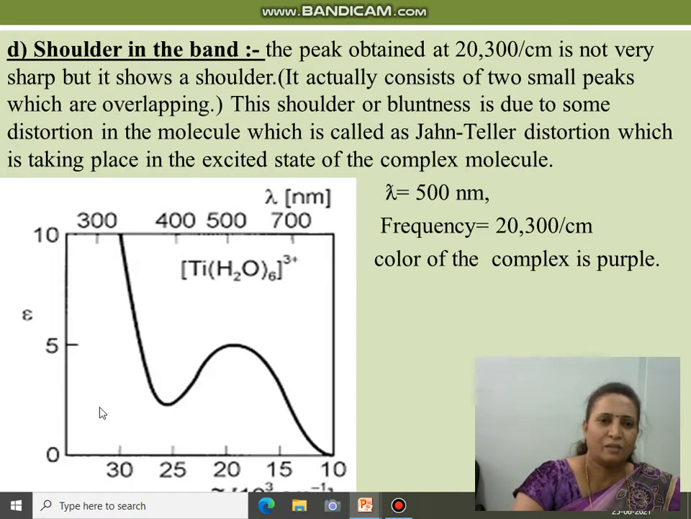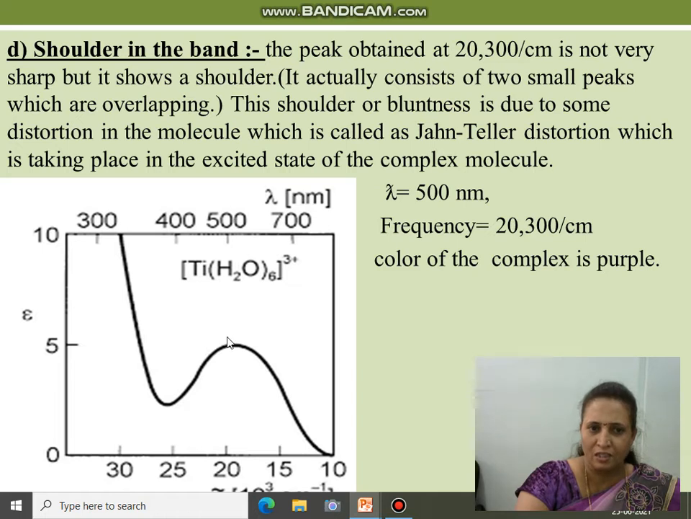Now this diagram indicates the energy and the frequency where we get this peak, which has a blunt shoulder at the 500 nanometer value.